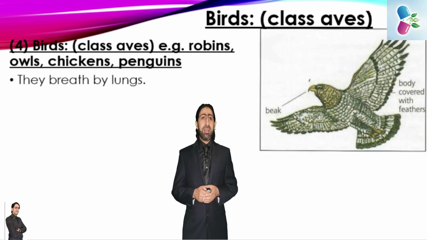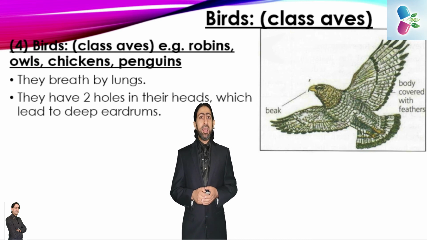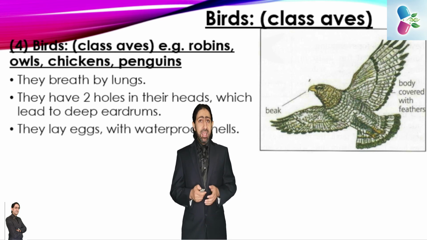Also, birds breathe using lungs. They have 2 holes in the head which lead to a deep eardrum, so they do not have external eardrums, but they have them inside through 2 holes opening in the head. They lay eggs with a waterproof shell as well.